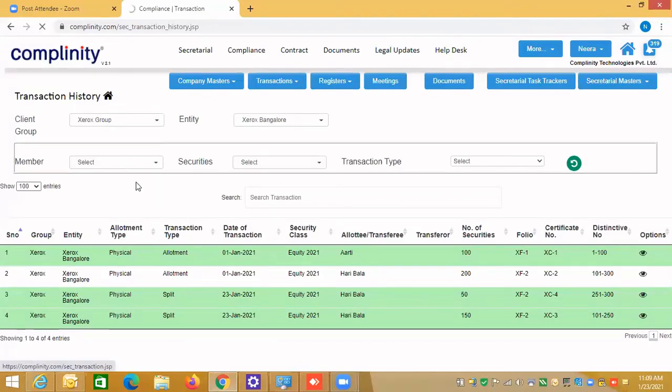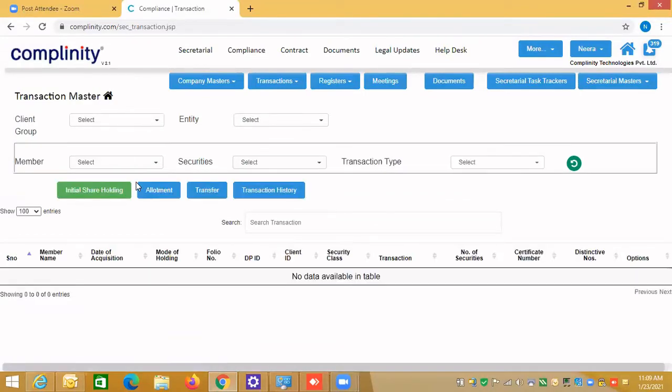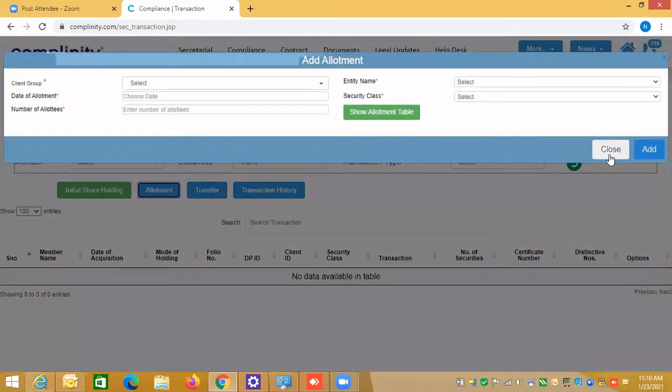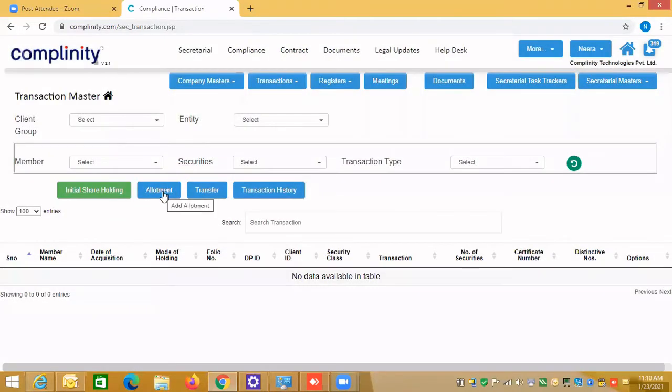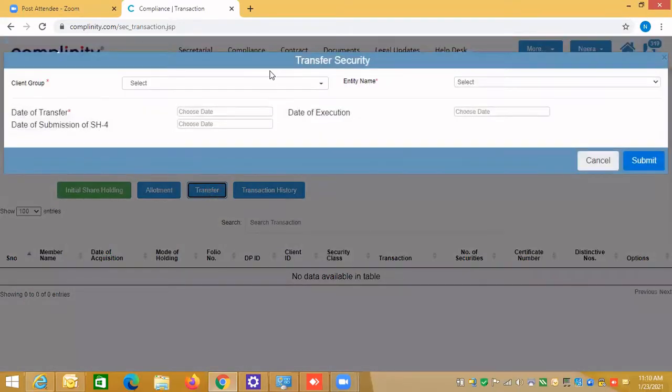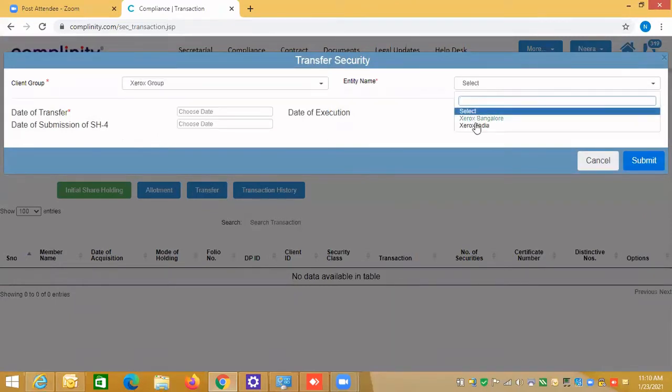When you are doing the certificates, this is share accounting, and you can see the share accounting pattern through the transaction history. So we have done how to allot, and after allotment we have done the split also. And then let's see the transfer. I think transfer is very self-explanatory, but I will show you.